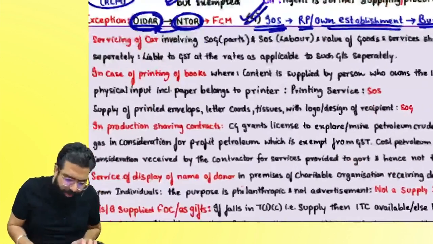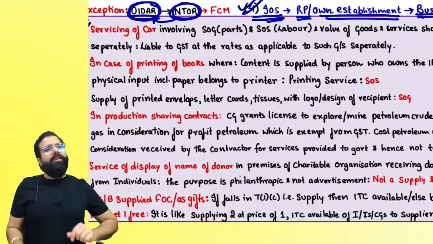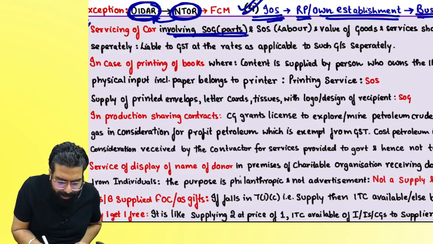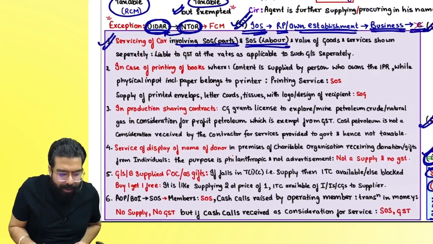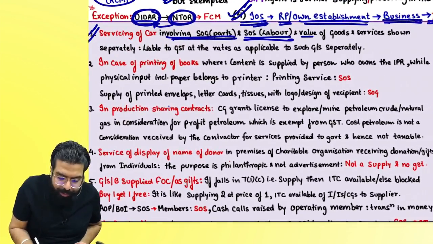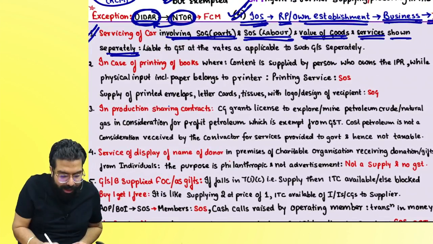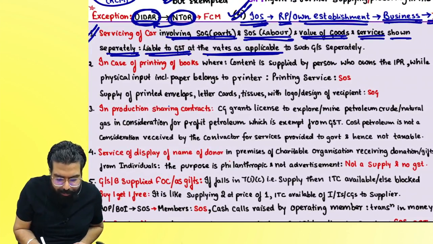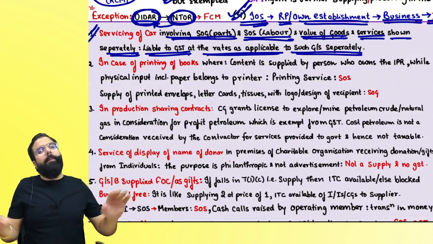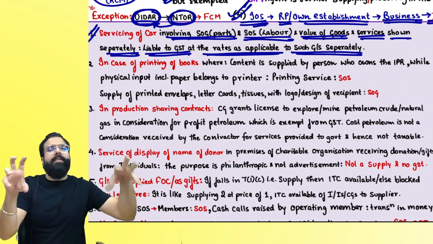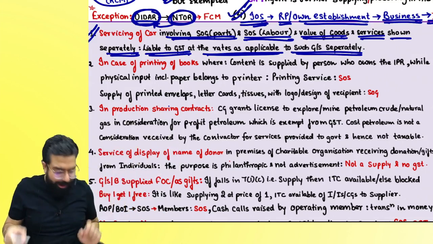We had some circulars over here. Number 1. Servicing of car, involving supply of goods and supply of service. Basically parts and labor are given, where value of goods and services are shown separately in the invoice. They are liable to GST at the rate applicable to such services or goods separately. Parts ka rate is separate, labor ka rate is separate, separate rate of GST will apply.